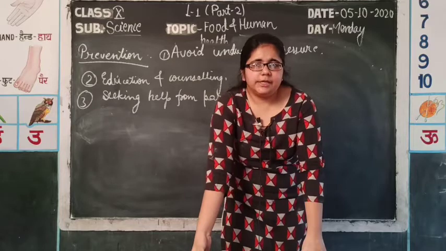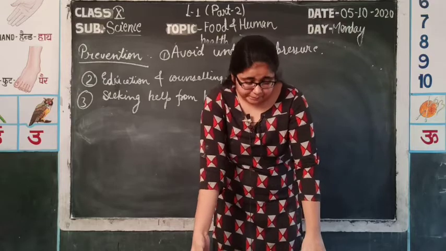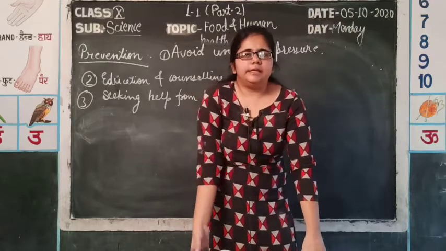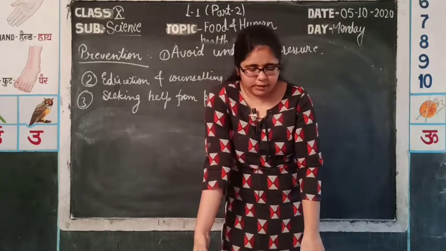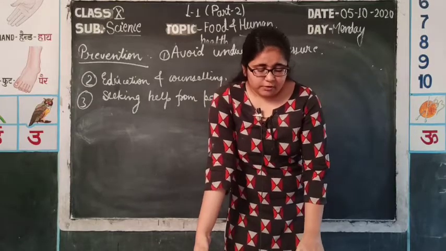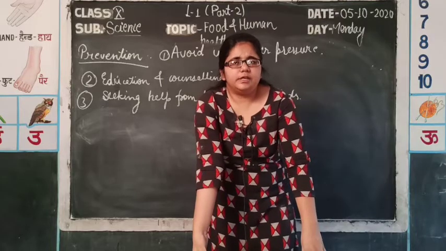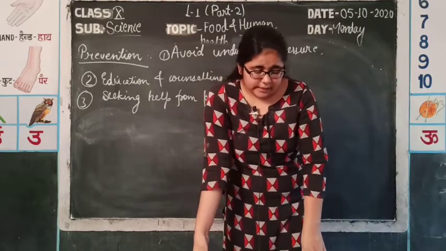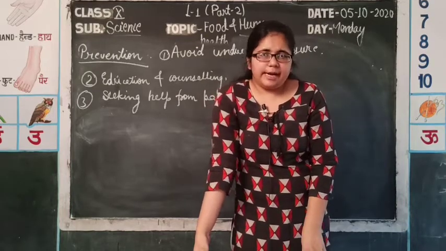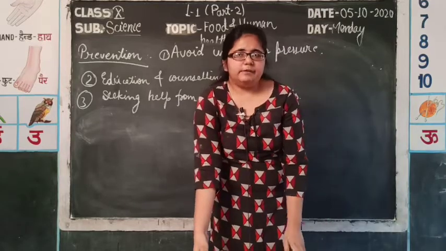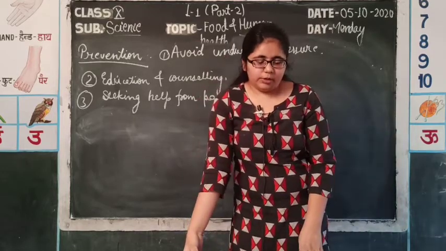Second thing is education and counseling. A person should know about the side effects of alcohol and drugs and must get involved in other activities, the extracurricular activities involving sports, reading, music and yoga. After education and counseling, if a person is still trapped in drug and alcohol abuse, then he must take help from a medical practitioner. So, seek professional and medicinal help. Parents and friends must help a person to get out of drug and alcohol abuse.